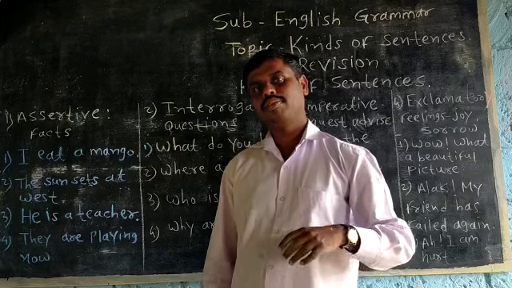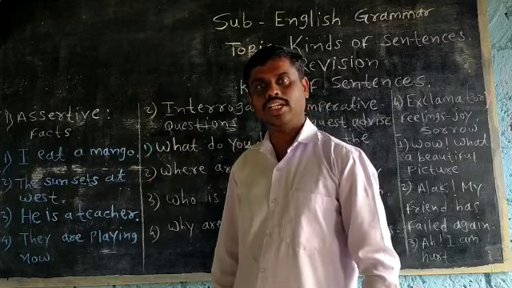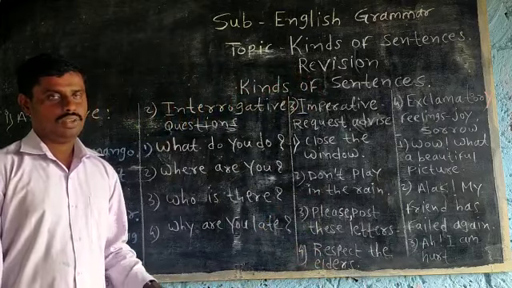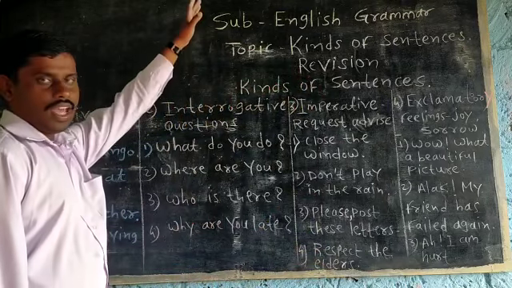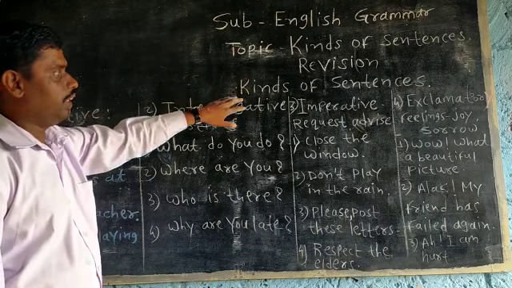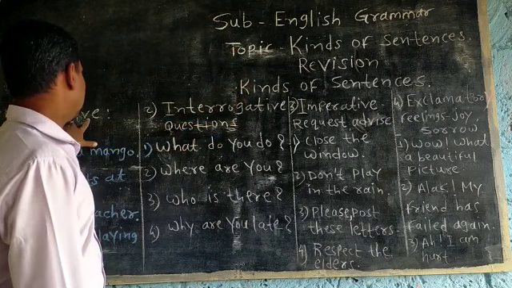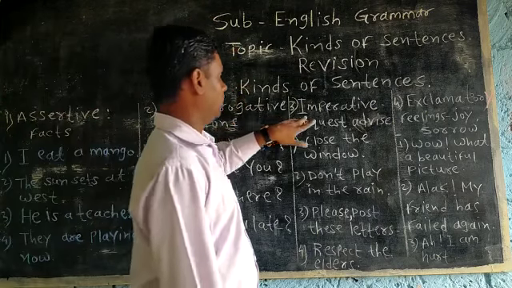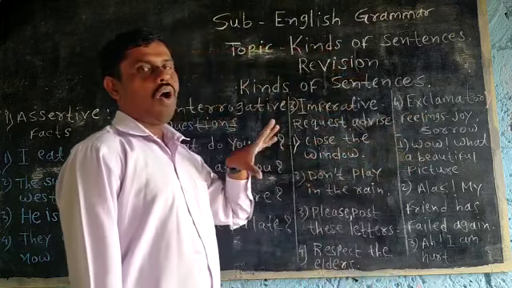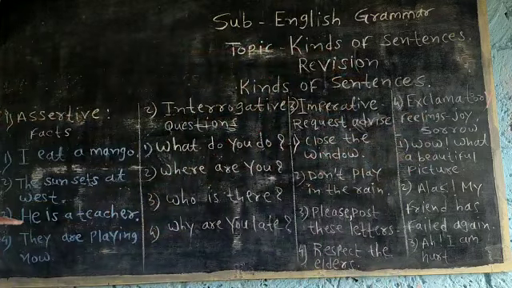And here, it means we have studied this unit in the last month. Here I am going to take revision. There we studied the kinds of sentences or types of sentences. I told you there are assertive sentences, interrogative sentences, imperative sentences, exclamatory sentences, and optative sentences.